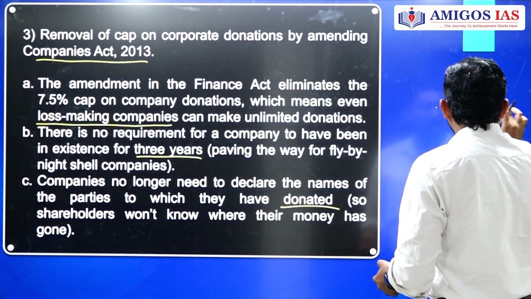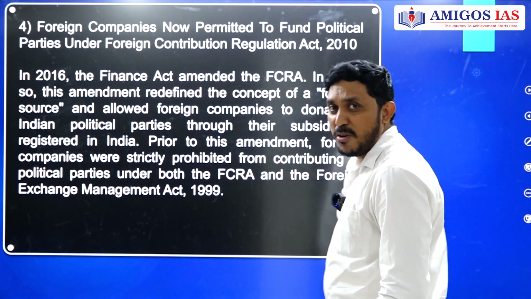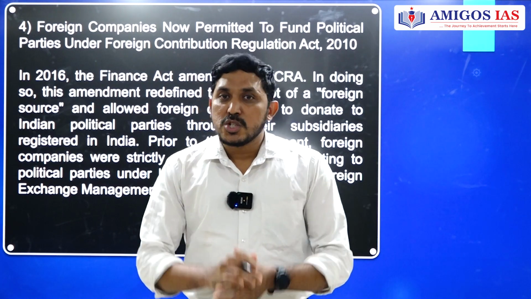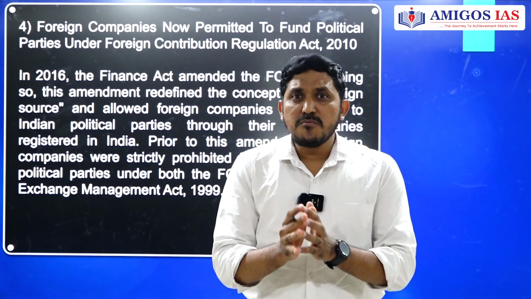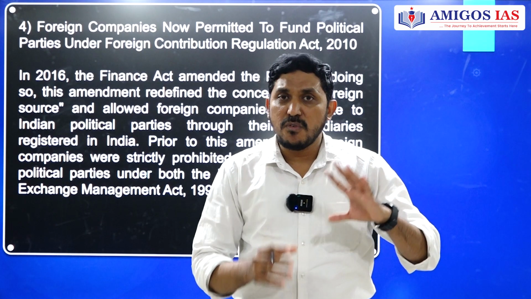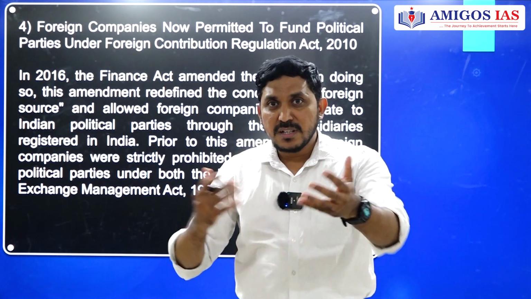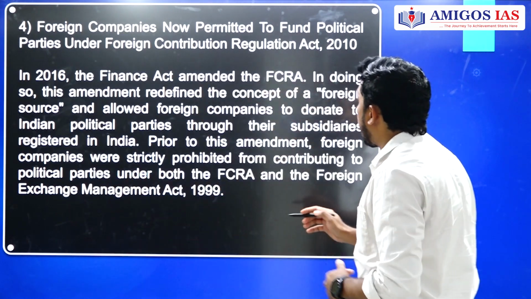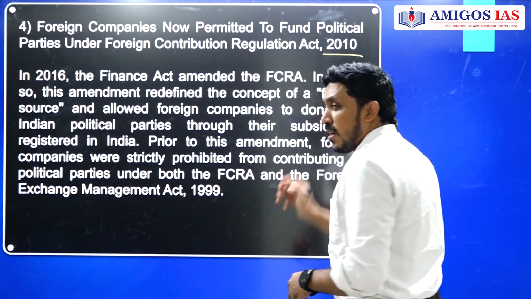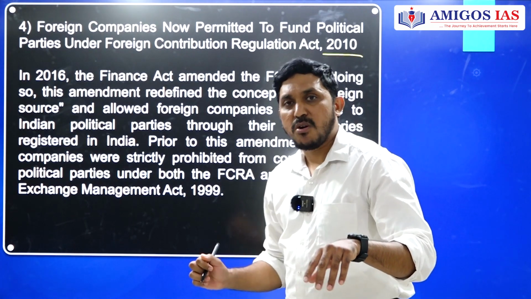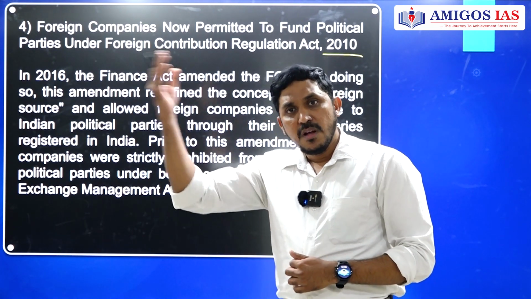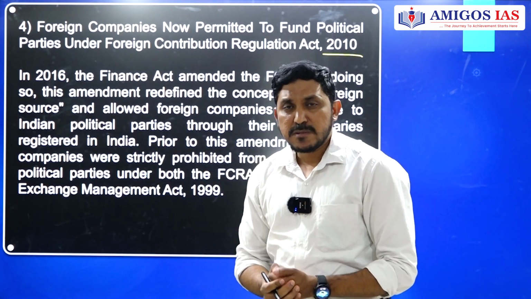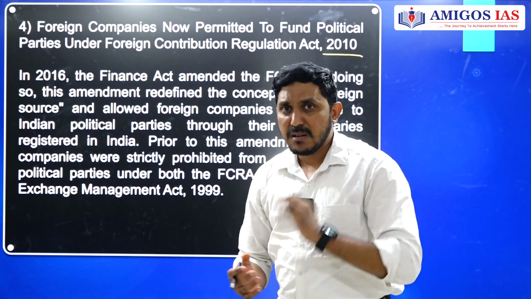And the last change, which is again troublesome. Why? Because the Foreign Contribution Regulation Act was amended so as to allow the political parties to receive money from foreign companies also. They don't allow this for NGOs and all that, but for the political parties, 100% allowed, guys. So an amendment happened to the FCRA 2010. Actually, parties like BJP and Congress had already received money from foreign company subsidiaries like Vedanta. It was questioned in the courts. How can you allow these people to get money from foreign sources? It is completely banned as per FCRA.